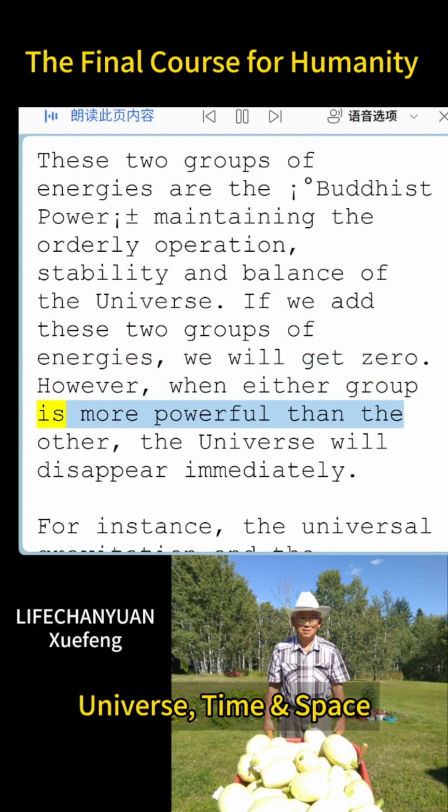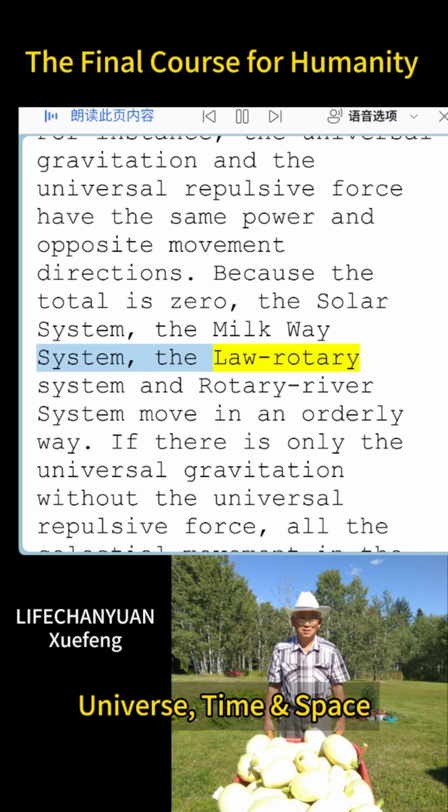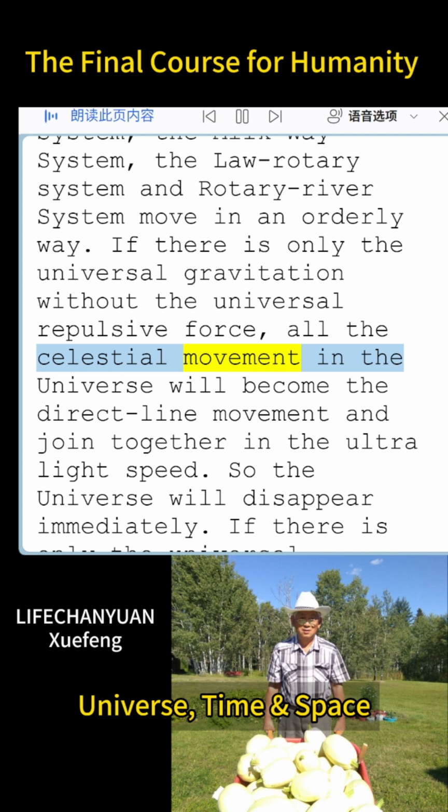However, when either group is more powerful than the other, the universe will disappear immediately. For instance, the universal gravitation and the universal repulsive force have the same power and opposite movement directions. Because the total is zero, the solar system, the Milky Way system, the low rotary system and rotary river system move in an orderly way. If there is only the universal gravitation without the universal repulsive force, all the celestial movement in the universe will become the direct line movement and join together in the ultralight speed. So the universe will disappear immediately.